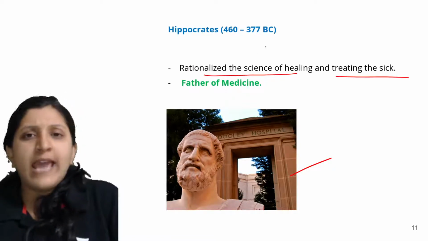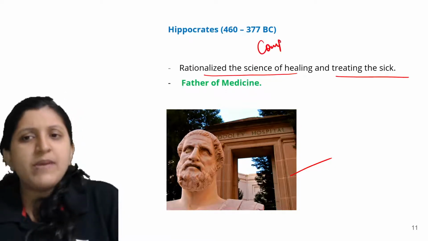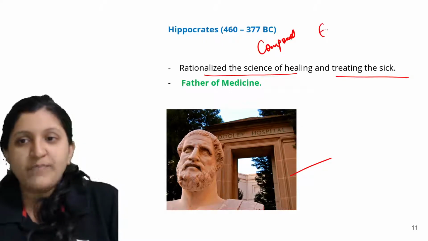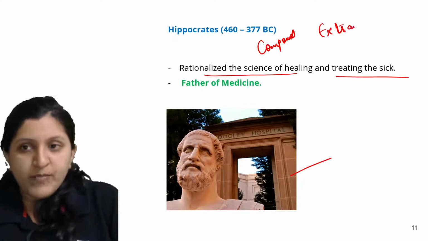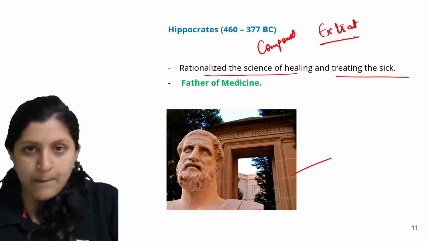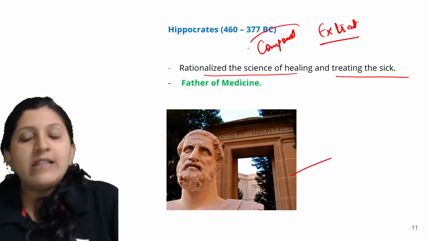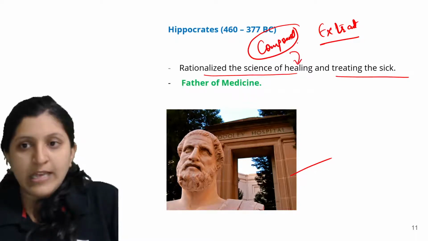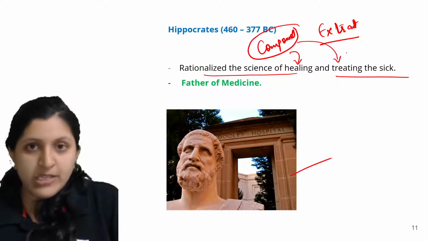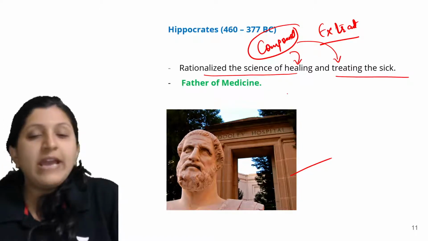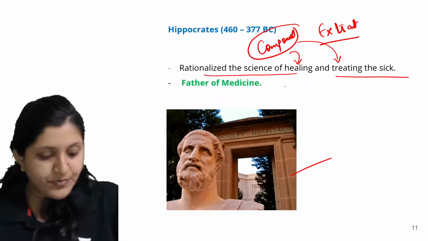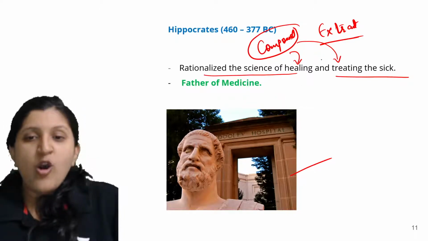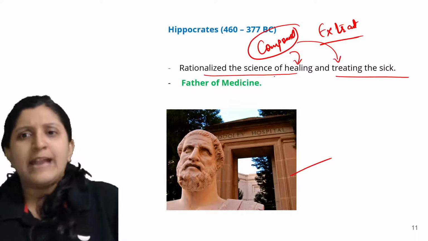Maybe he used to extract a compound, and that extracted compound could be used in healing, or in treating the sick, like if an individual is not feeling good, maybe an extract from the plant is given, or basically not just a plant, anything.